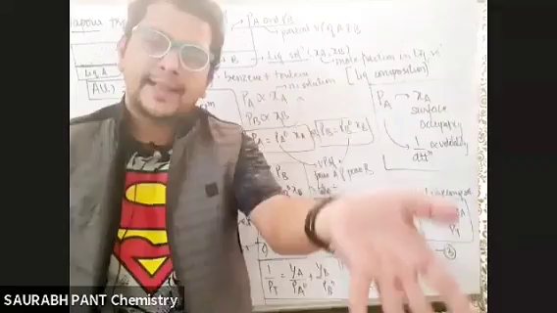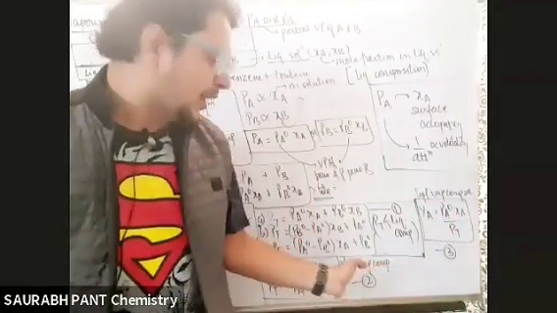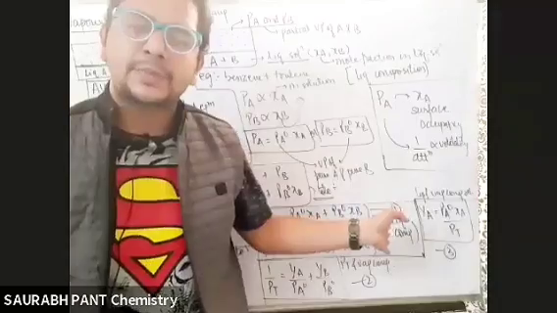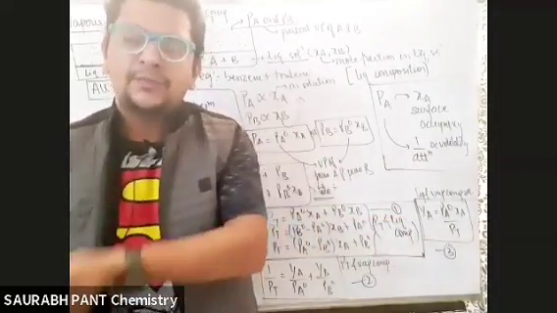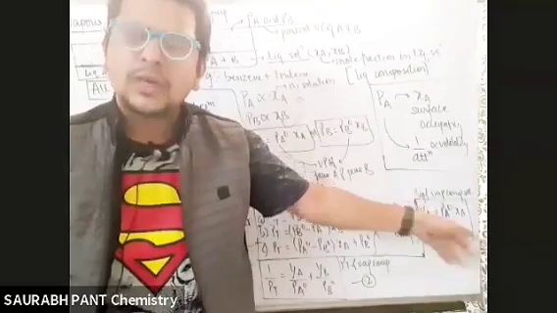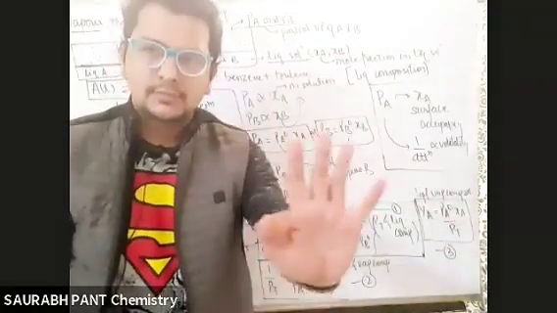If they give you XA XB, obviously you can't use the YA YB formula. If they give you YA YB, you can't use the XA XB formula. If they give you XA XB and ask you to find YA YB, only one formula is there. So where is the confusion? Clear, brother?